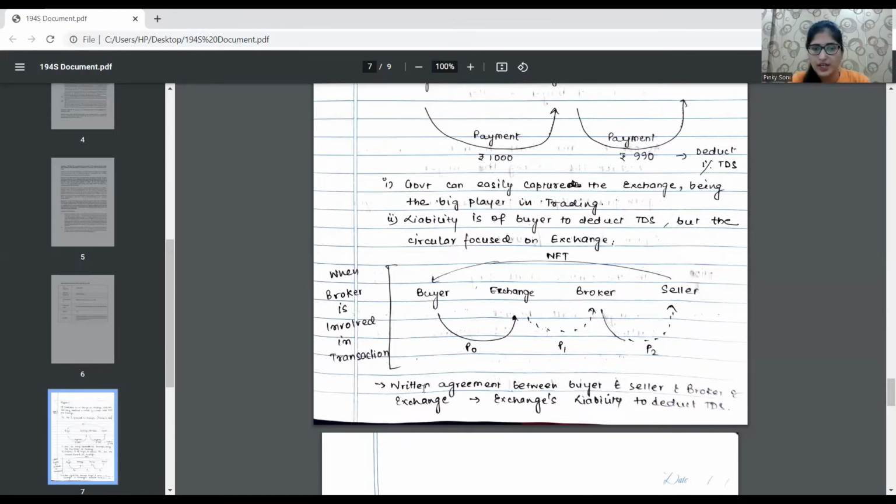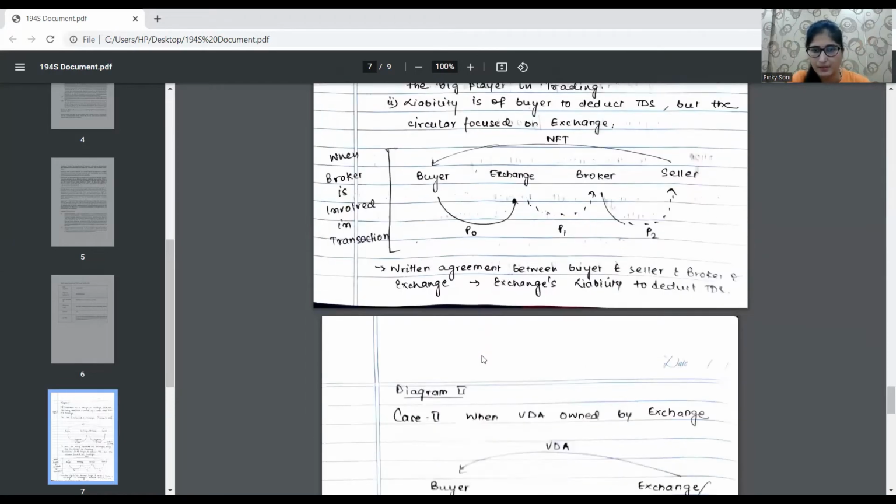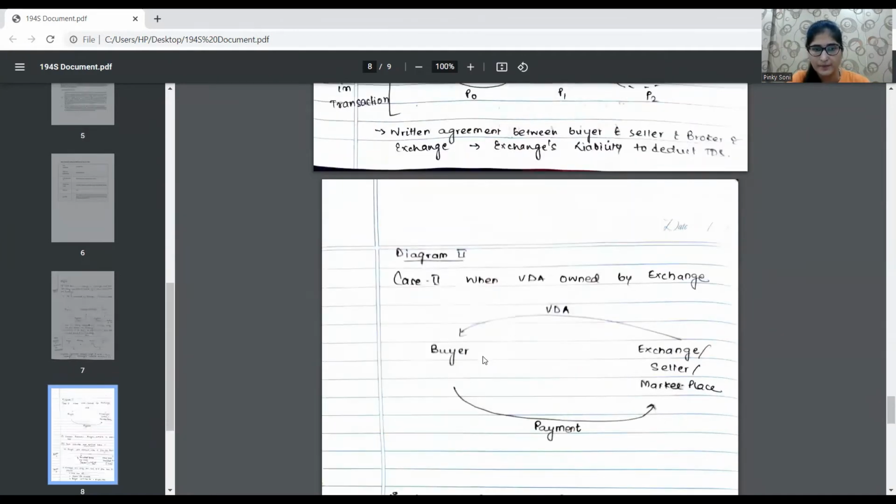So in the given case also, a written agreement between buyer and seller is required, wherein the broker, because there are different parties acting as a buyer, so it is the responsibility of the buyer. To make it more clear, an agreement is advisable between the buyer, broker and exchange, as to who is liable to deduct TDS on behalf of the buyer while paying the amount to the seller directly.